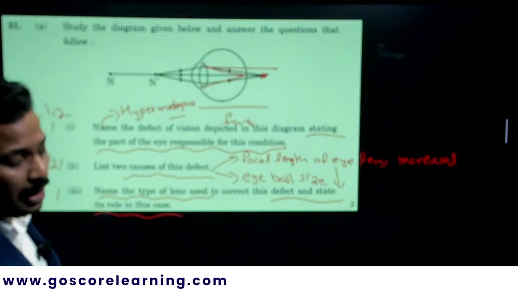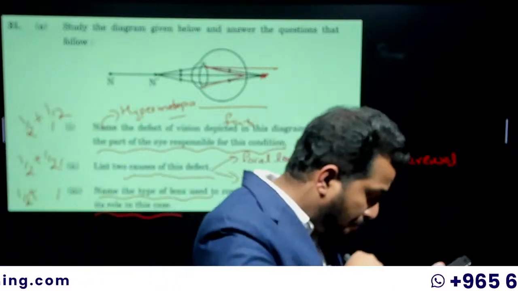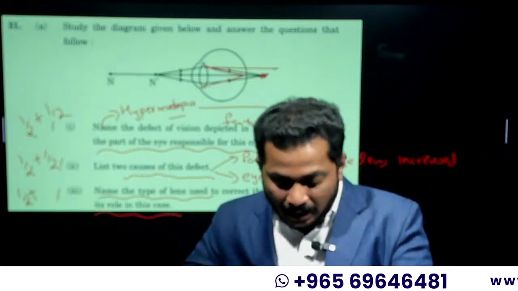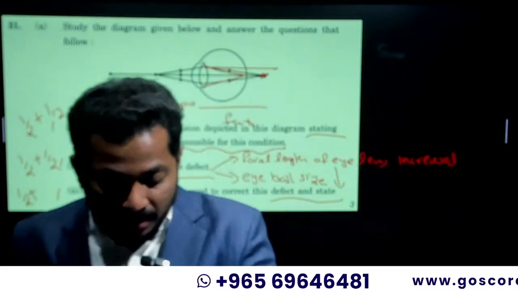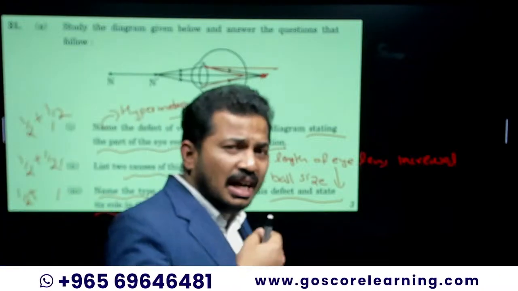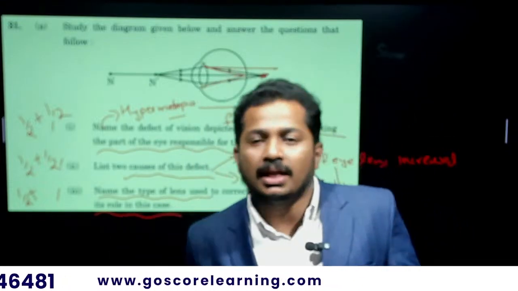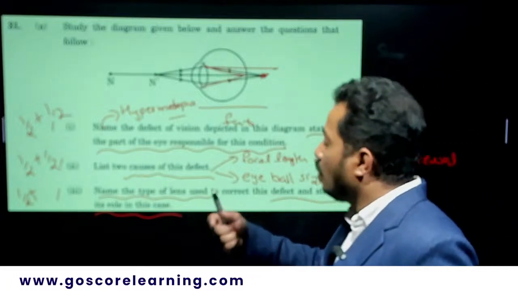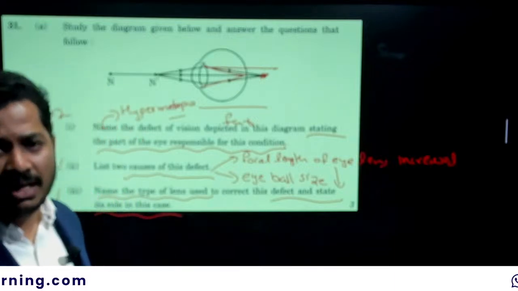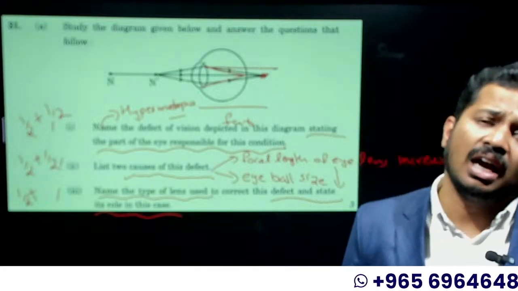So that convergence can be given by a convex lens. So in this context, you can answer: the convex lens provides the additional focusing power required for forming the image on the retina. The additional convergence to form the image on the retina will be given by the convex lens, the converging lens that you are using. That should be the answer for state its role in this case. That's why it can be used to rectify hypermetropia.